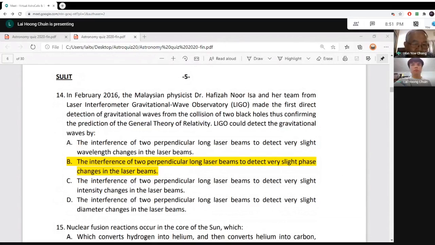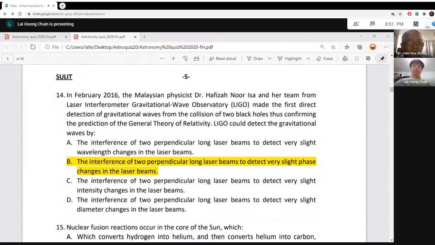So the interference of two perpendicular long laser beams is to detect phase changes. Why is there a phase change? Because one of the perpendicular beams becomes longer and one becomes shorter. So when the light travels a longer path compared to the other beam on a shorter path, when you add them together, there is a slight phase change. Phase change means you measure which one is leading or lagging.